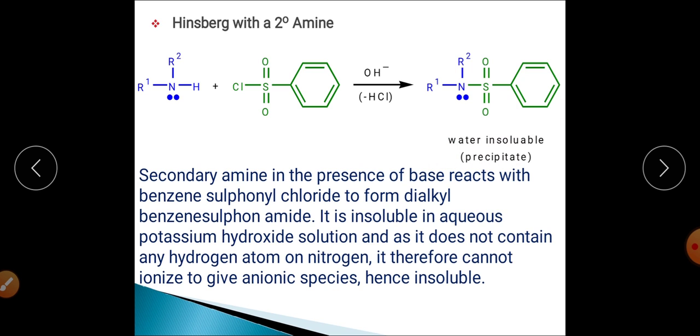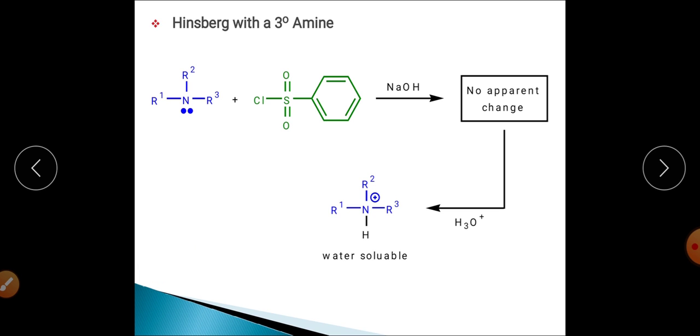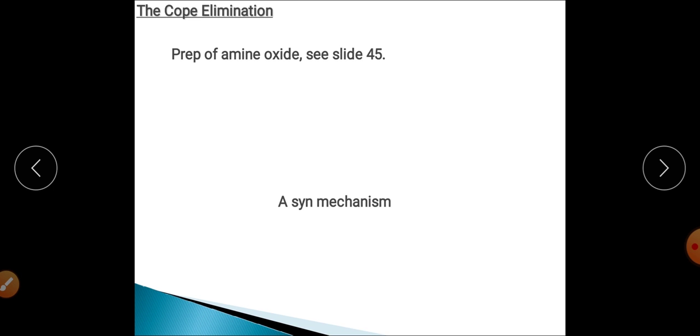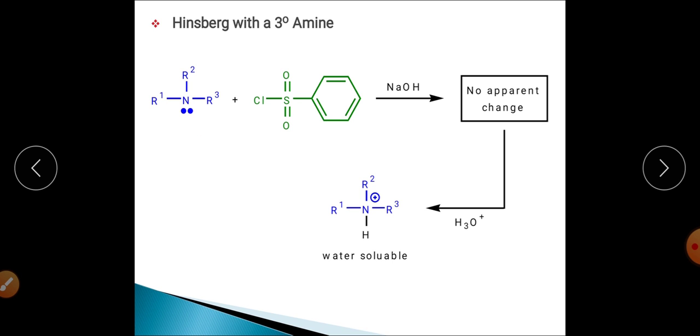N,N-dialkyl benzene sulfonamide, and this is insoluble in potassium hydroxide, right? So it will be insoluble, whereas in the first reaction the primary amine product will be soluble. And this is the case of reaction of tertiary amines. When we talk about tertiary amines, there is no reaction at all here. So there will be no apparent change in this particular case, right?